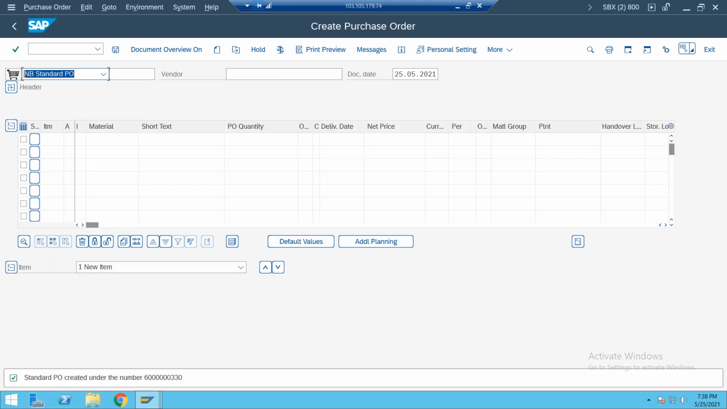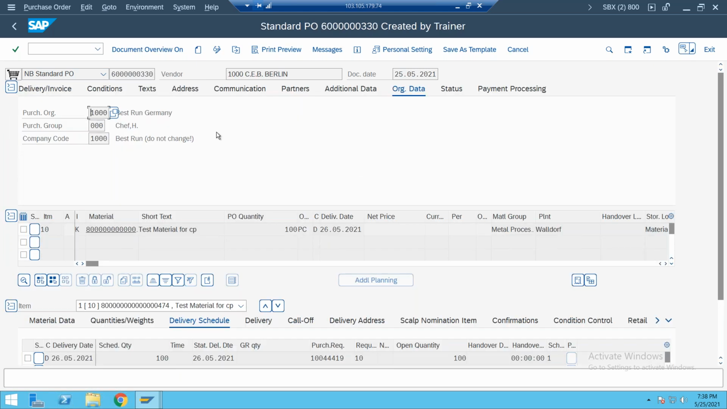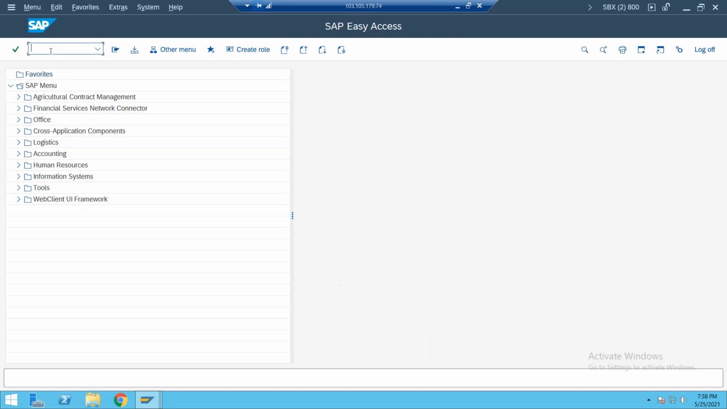Now once the PO is created, observe the PO number here. This is the PO number. If it is subject to a release strategy, we need to release it here. Go to the header. It is not subject to a release strategy. Now copy the PO number. Whenever the vendor dispatches the goods, we need to enter the goods receipt here.